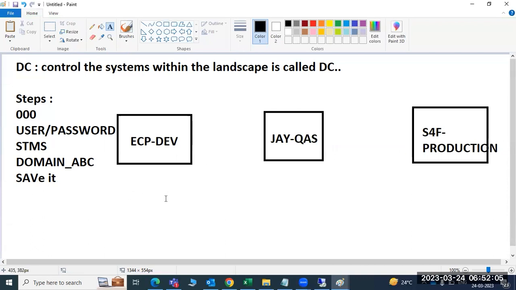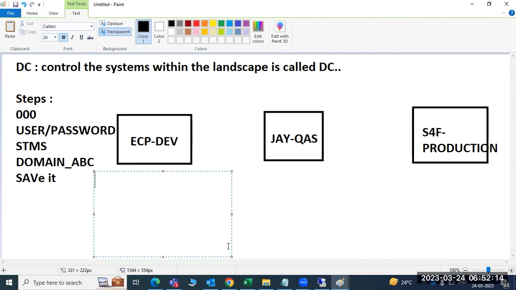First of all, we need to decide which system is the domain controller. Suppose we keep ECP as the domain controller, then we need to log into the domain controller system, client 000, with DDIC and its password. After that we need to use the STMS transaction code, then provide domain underscore SID, where SID means ECP, and save it. These are the steps to perform the domain controller configuration.